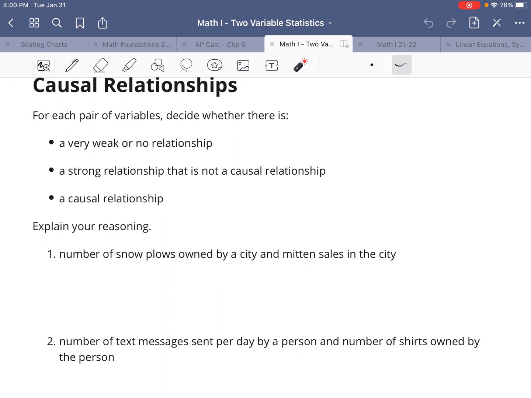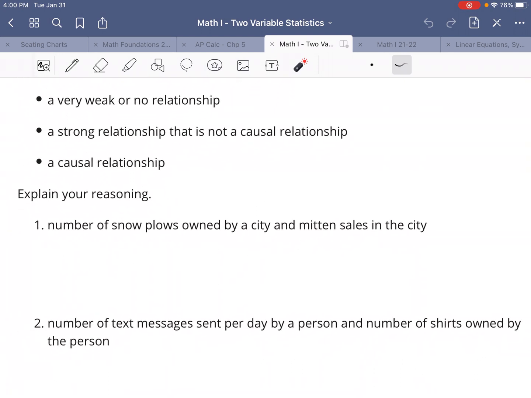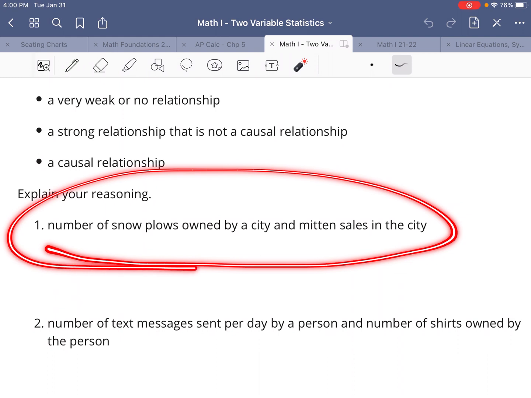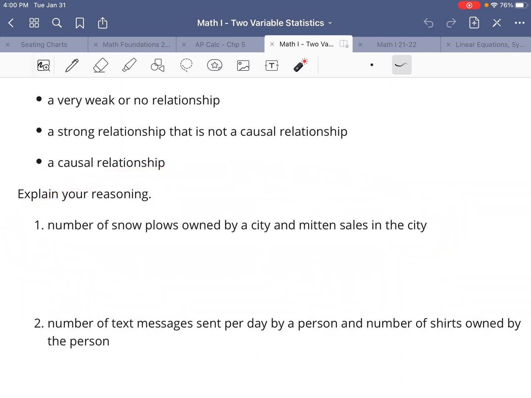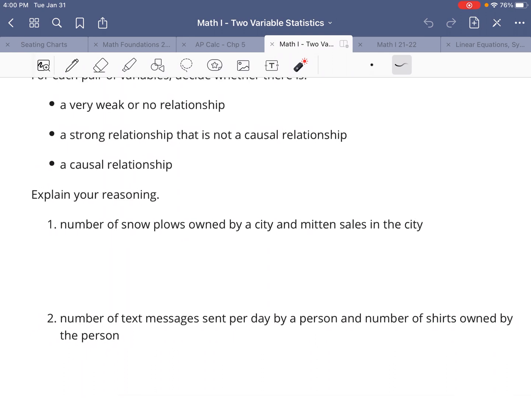Or a causal relationship. So, would you say that there's no relationship between the number of snowplows owned by a city and the number of mittens that are sold in that city? Or would you say that there is a strong relationship between those two that's not causal, as in the number of snowplows owned by the city doesn't cause the mitten sales to be higher, or the number of mittens being bought doesn't cause there to be more snowplows owned by the city? Is there a strong relationship that's maybe based on a different variable that we're not thinking about or talking about yet? Or is there a causal relationship?